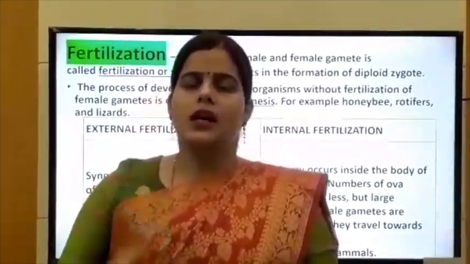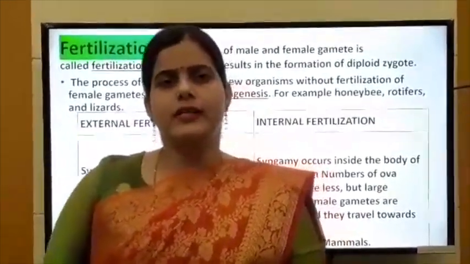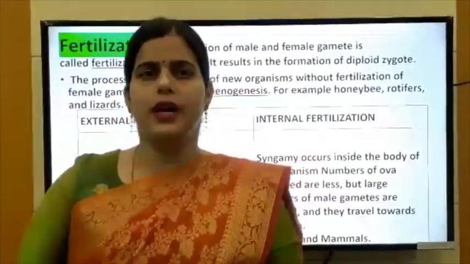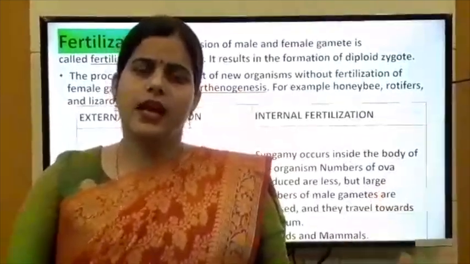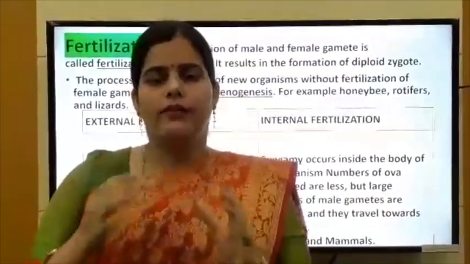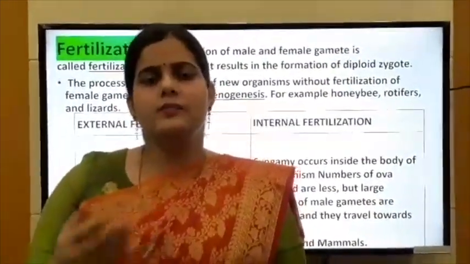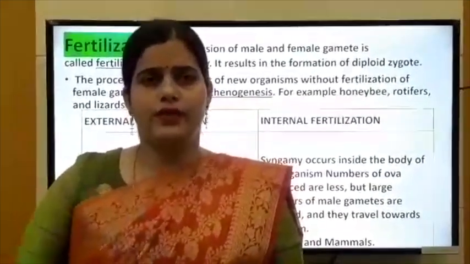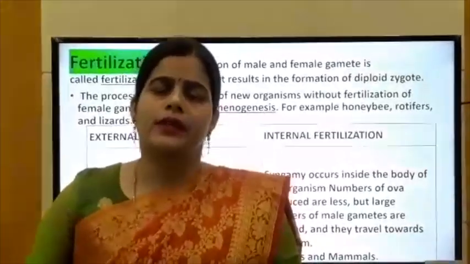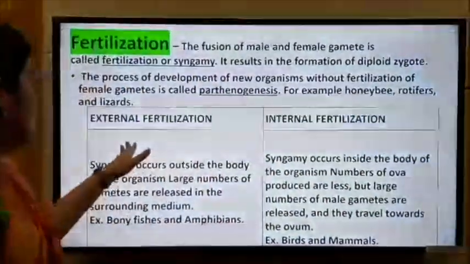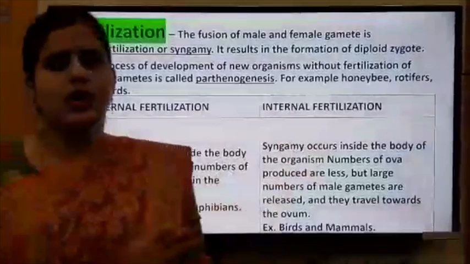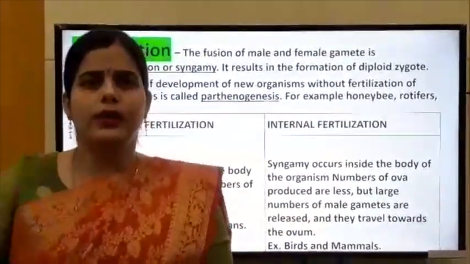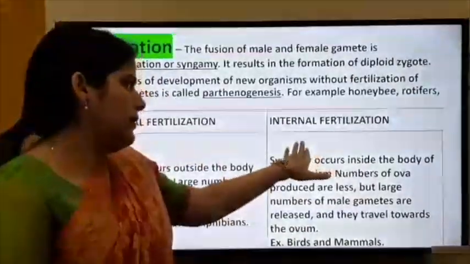Now the types of fertilization. Fertilization may be external or internal. Fertilization is of 2 types: external fertilization and internal fertilization. When fertilization occurs outside the body of an individual in any medium, it is known as external fertilization. When fertilization occurs inside the body of an individual, inside the body of a female, it is known as internal fertilization.